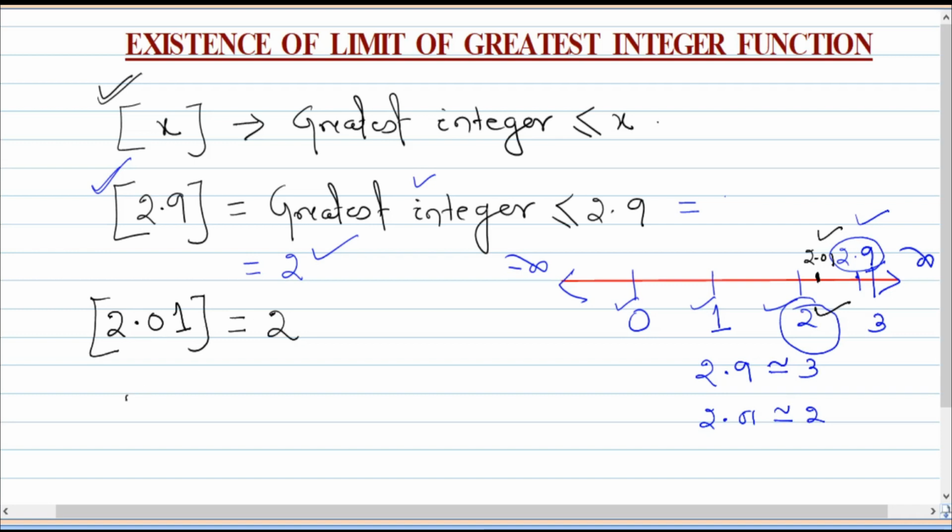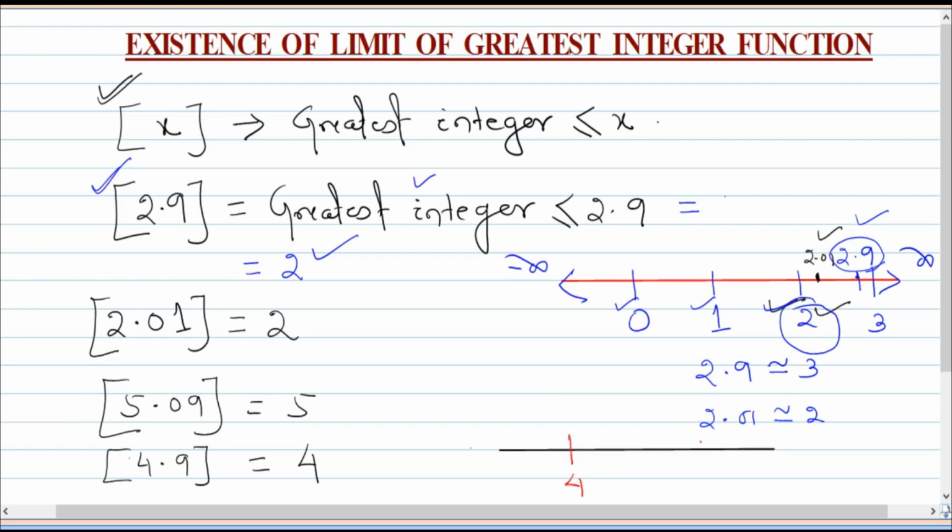Suppose you have to ask for the greatest integer of 5.09. This is nothing but 5. Your answer is 5. Suppose you have to ask what is the greatest integer of 4.9. Then your answer is 4. Suppose here is 4 and here is 5, then 4.9 is here somewhere.